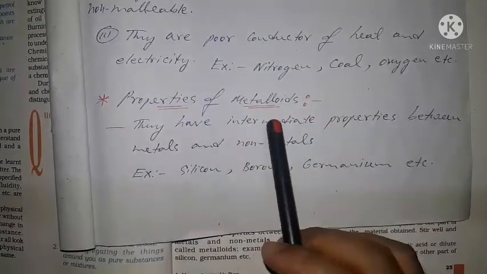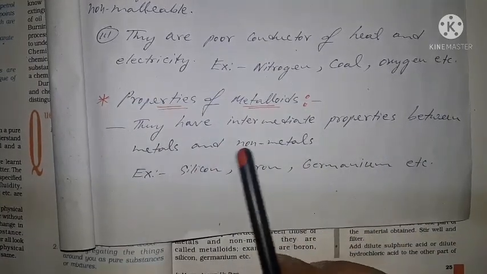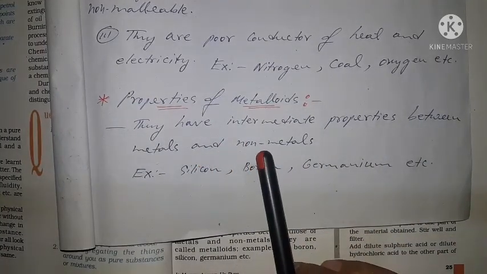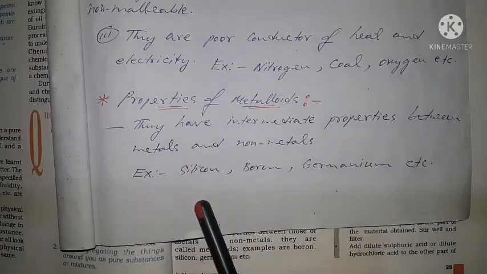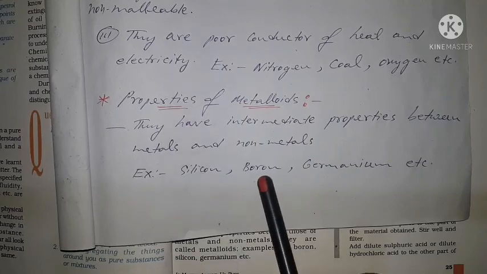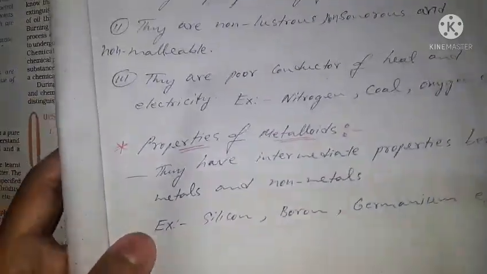Now, properties of metalloids: they have intermediate properties between metals and non-metals. So their properties are between metals and non-metals. Some examples of metalloids are silicon, boron, germanium, etc. So these are examples of some of the metalloids.